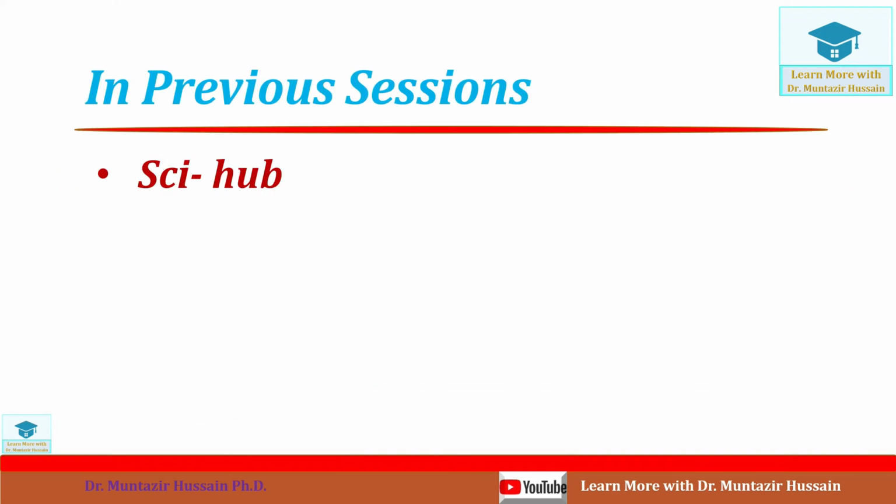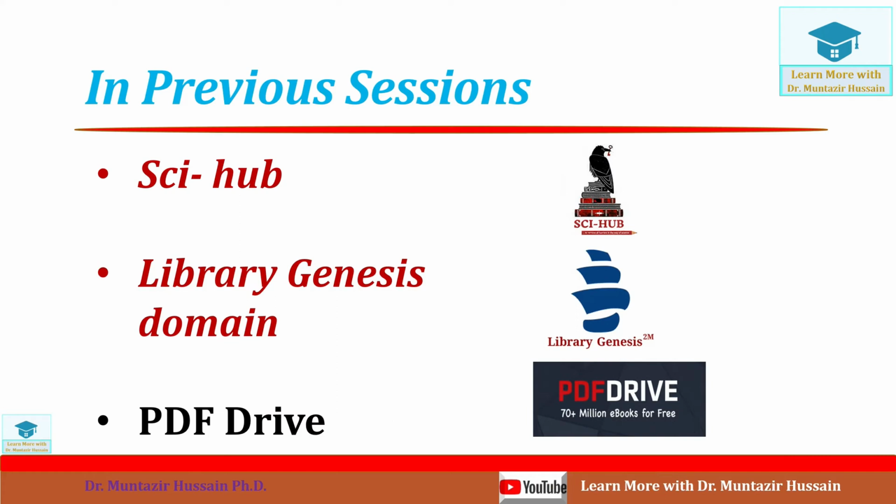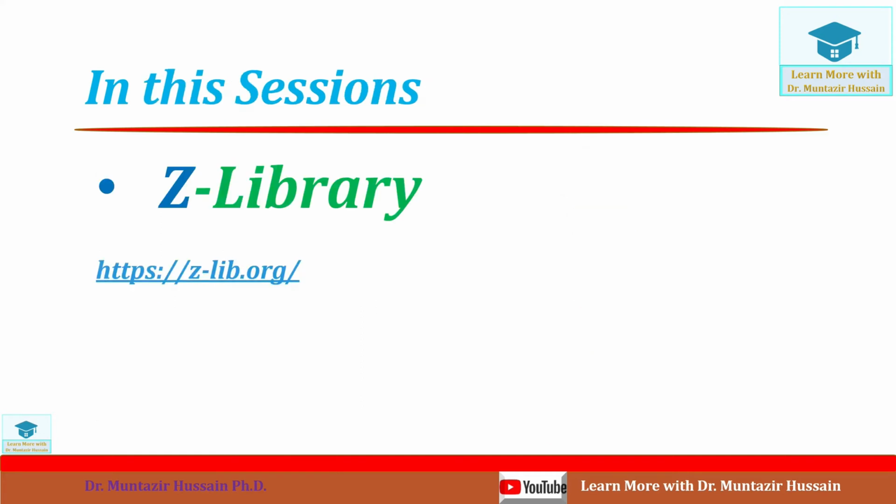In my previous session, I showed you how you can download articles in PDF from the Sci-Hub website freely. In one of my other videos, I showed you how you can download books as well as articles from the Library Genesis domain. I have also shown you how you can download books in PDF from the website PDF Drive. In today's video, I am interested to show you how you can download articles as well as ebooks from one of the largest online libraries, that is Z Library.